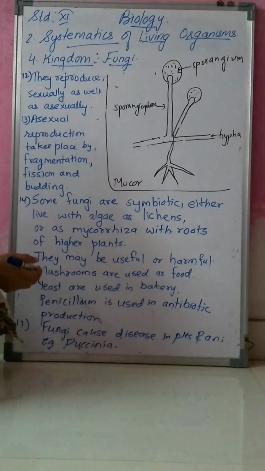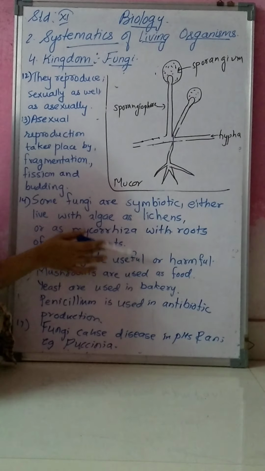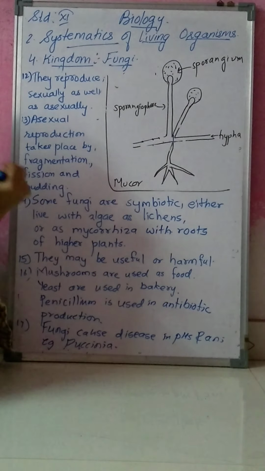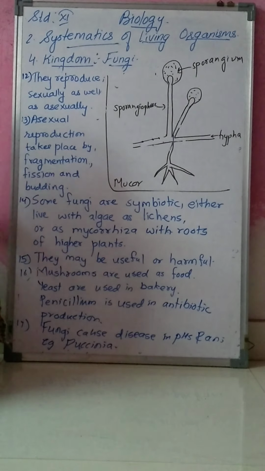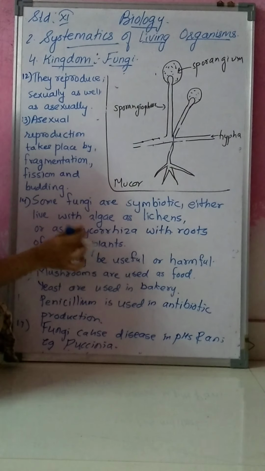Then next, fungi may be useful, they may be harmful. Some fungi are useful and some are harmful, even deadly. For example, mushrooms are used as food.